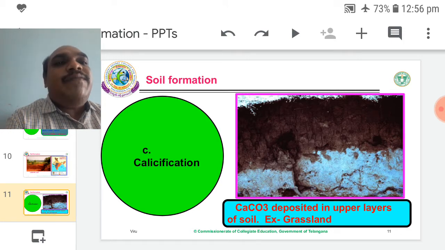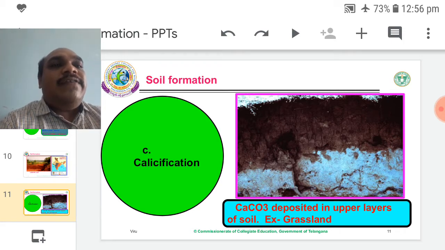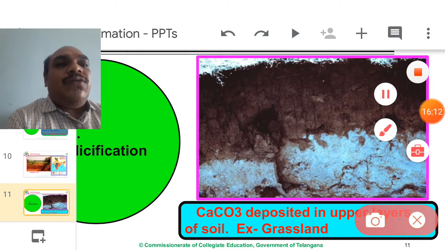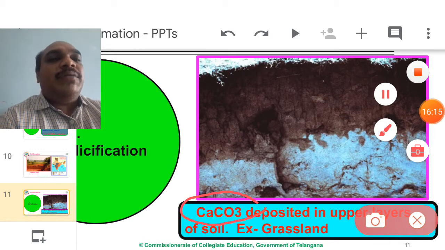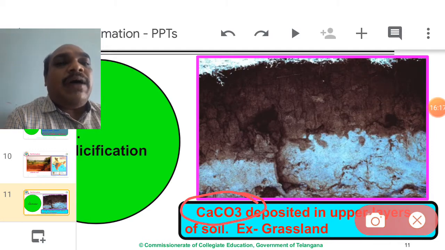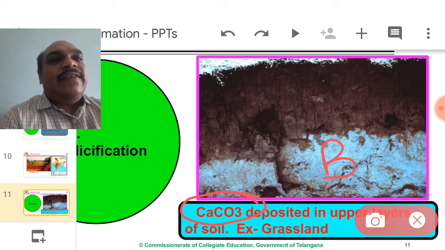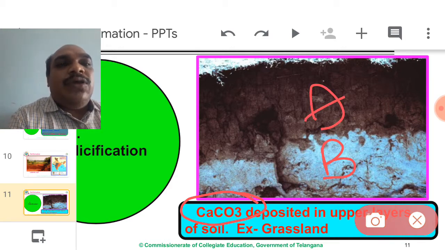Third one, calcification. Calcification, third one. When calcium carbonate is deposited in the upper layers of the soil, this zone is the B zone, the B horizon. This is the A horizon. The B horizon of the soil layer contains calcium carbonate, with excess calcium carbonate material deposited at the B layer.